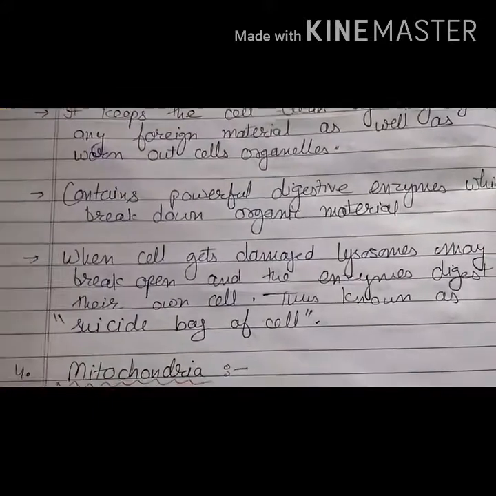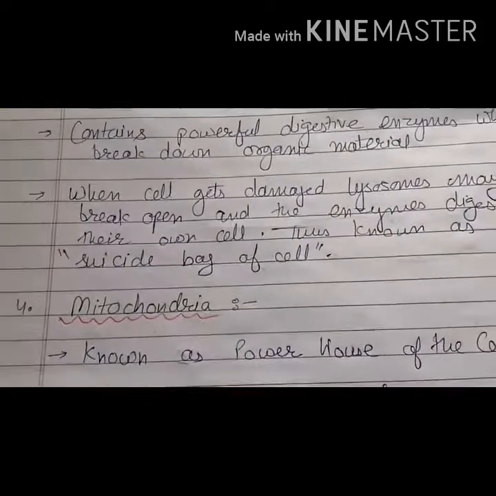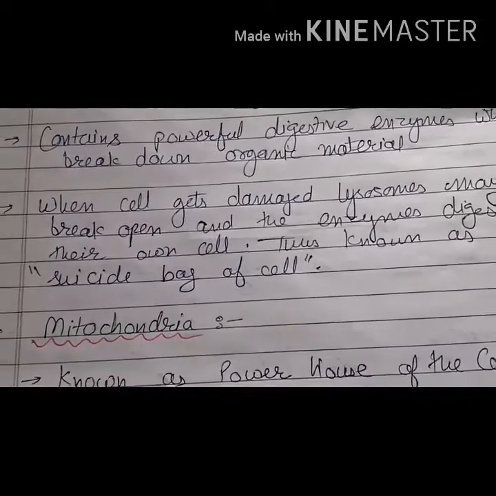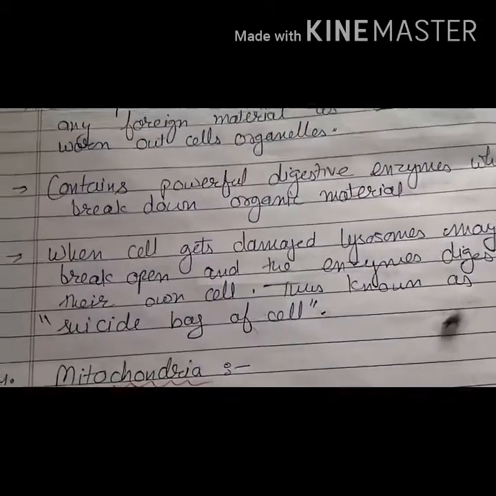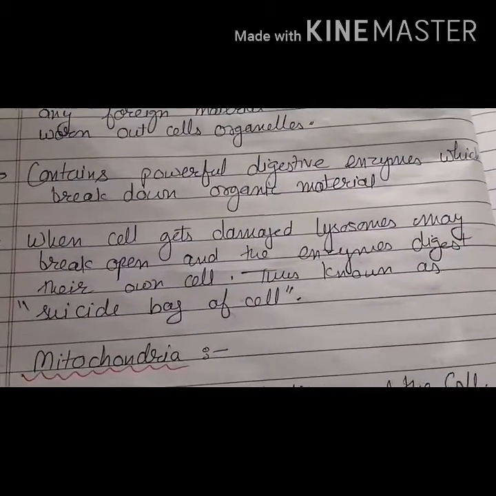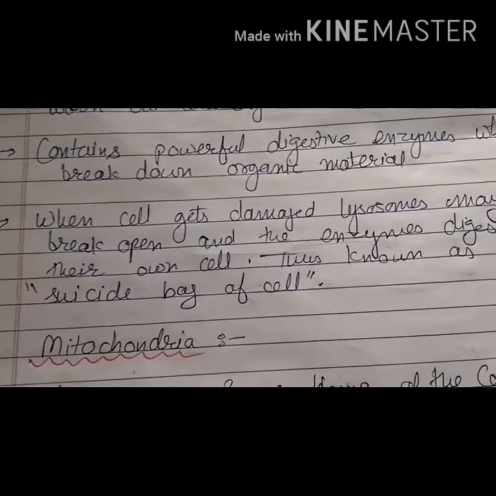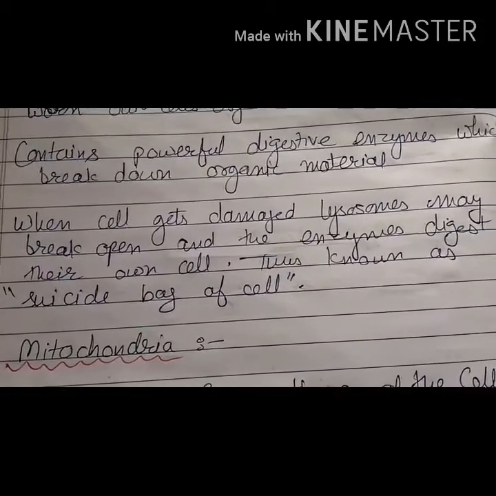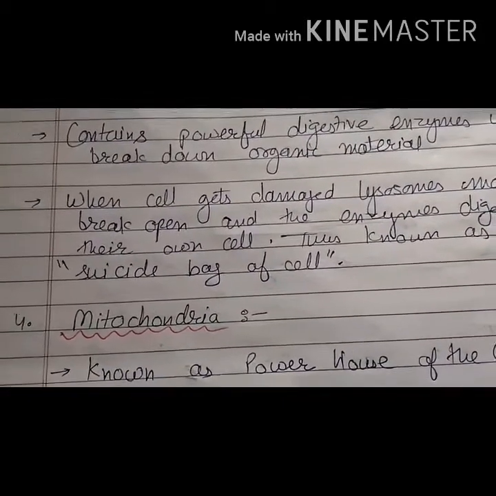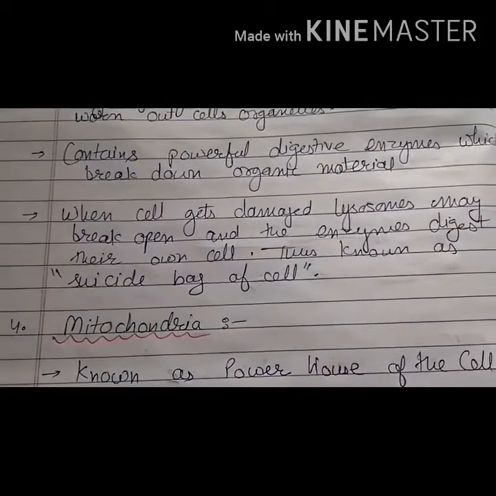When the cell gets damaged, lysosomes may break open and the enzymes digest their own cell. Sometimes when the cell gets damaged, starts functioning in an abnormal way, or becomes useless, at that time the lysosomes burst open and release the powerful digestive enzymes into the cytoplasm, and these enzymes digest their own cell organelles and their own cell, and that is why they are also known as the suicide bag of the cell.